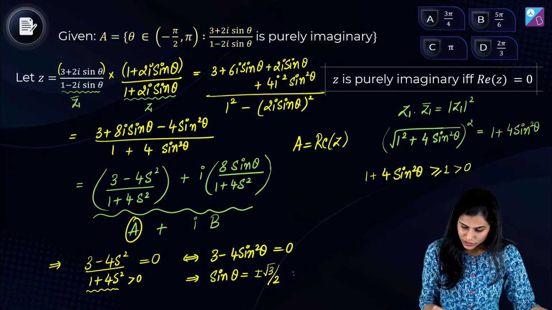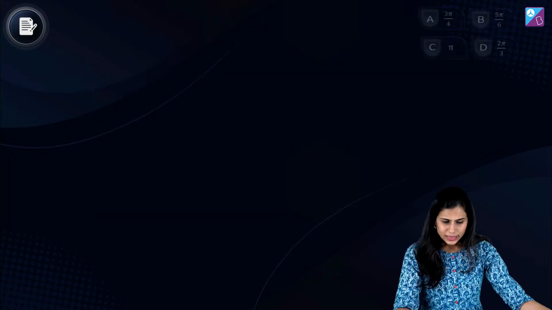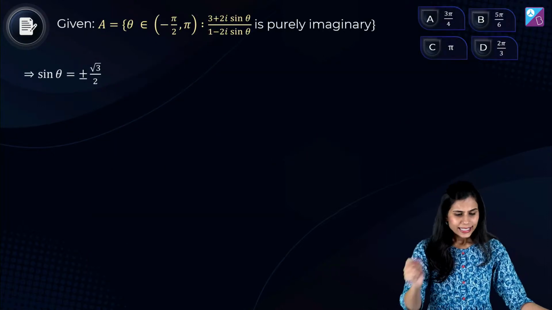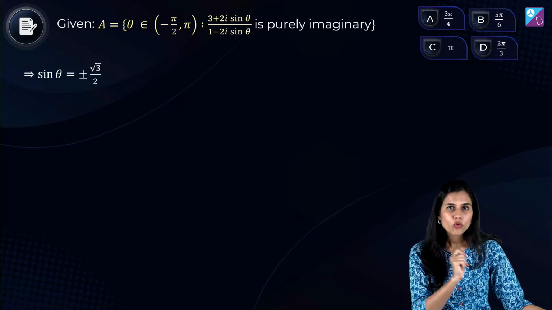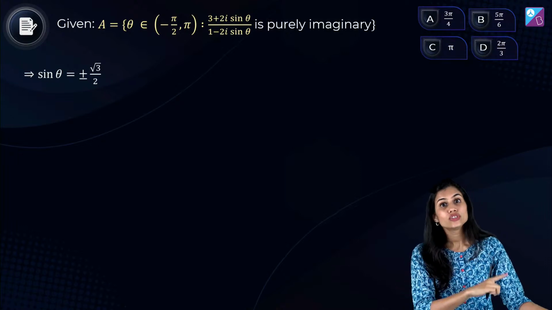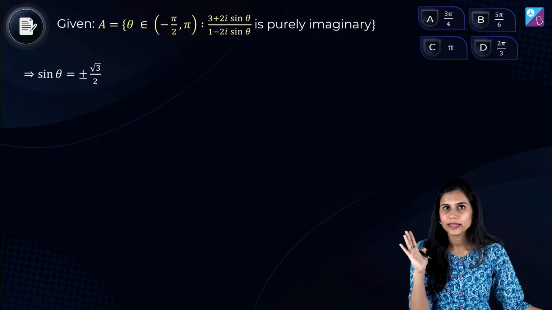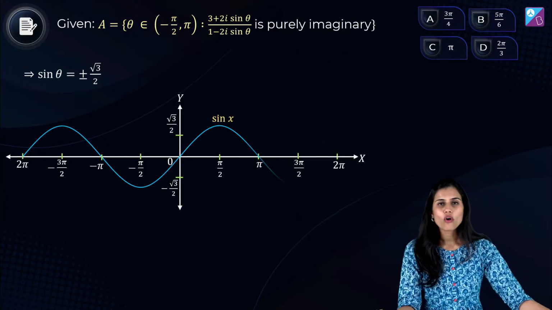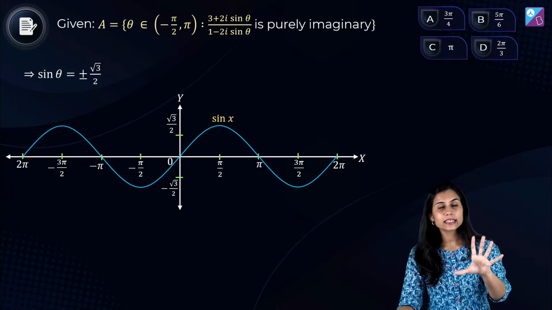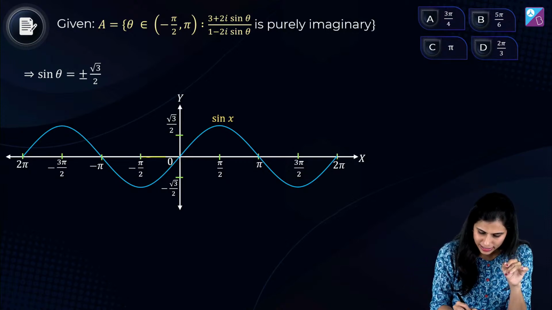Okay, what is that restriction? That theta should come from the open interval minus pi by 2 to pi. So the task now is that from the open interval minus pi by 2 to pi, I have to collect all those thetas whose sine ratio is either plus root 3 by 2 or minus root 3 by 2. So let's take help of the graph of the sine function and mind it, our only area of interest is this.